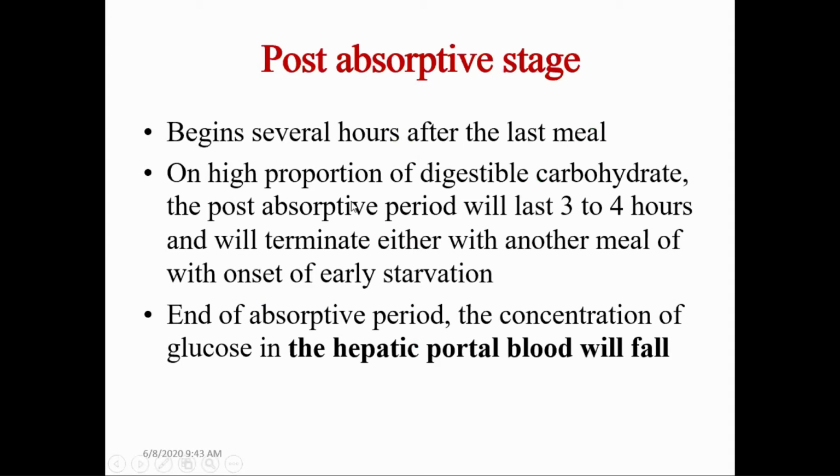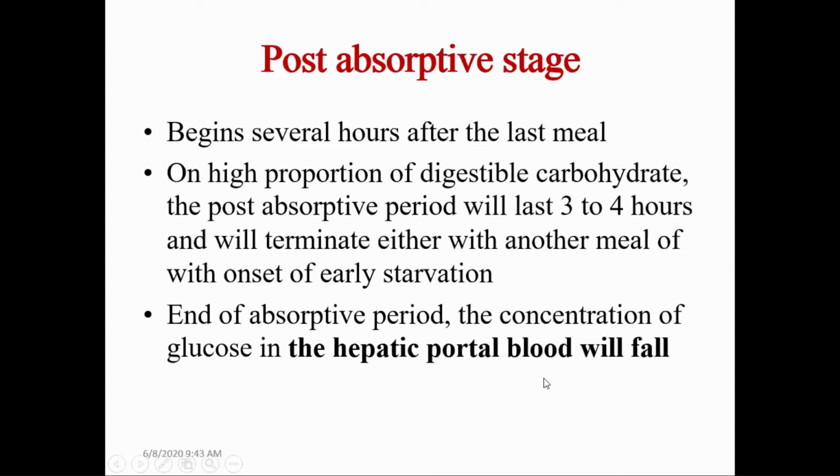On a diet with a high proportion of digestible carbohydrate, the absorptive period will last 3 to 4 hours and will terminate either with another meal or with the onset of early starvation. The end of the absorptive period is determined by the concentration of glucose in the hepatic portal blood. When the concentration of glucose in hepatic portal blood falls, then the absorptive period ends.